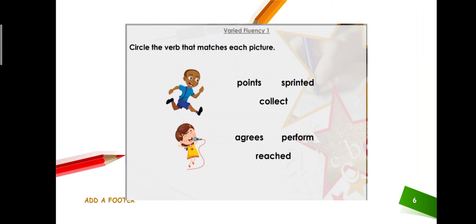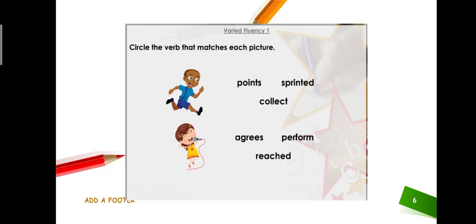In this exercise, students, you have to circle the verbs which match these pictures. In this picture, a boy is running or sprinting, so you have to identify the word which describes this picture. In the following options, it is sprinted. Sprinted is used for a running boy.